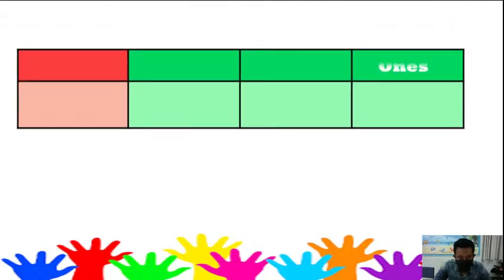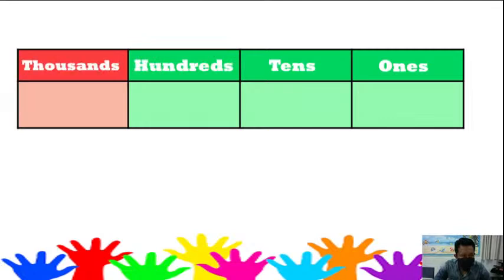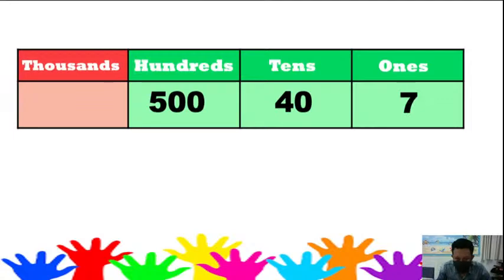Look at this. Ones, tens, hundreds, thousands. And it is given like this. 500, tens is 40 and 7. We are given the expanded form now. 500 plus 40 plus 7 equals, what is the standard form of this expanded form?